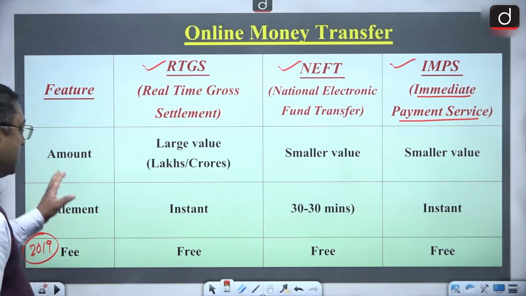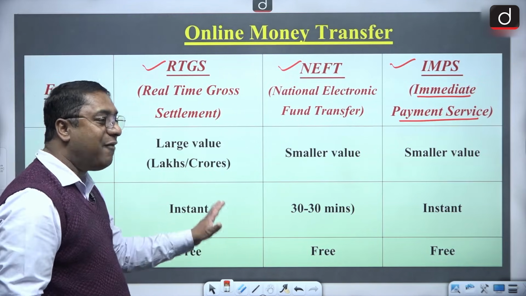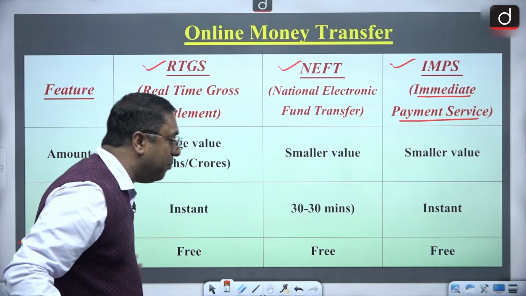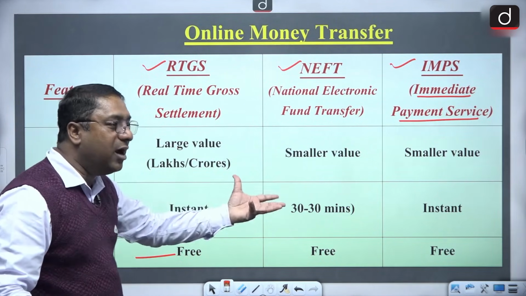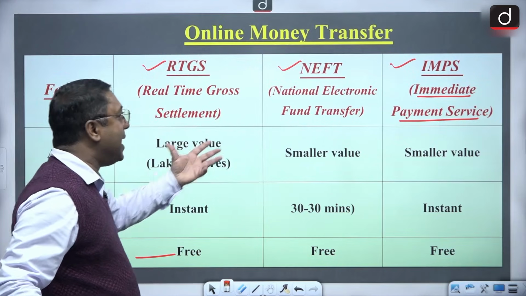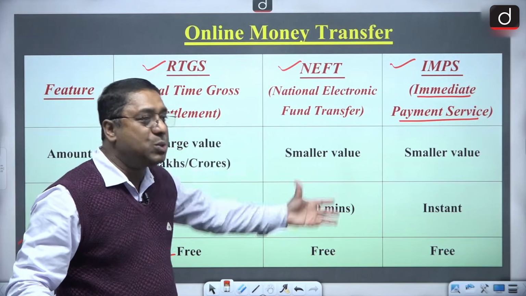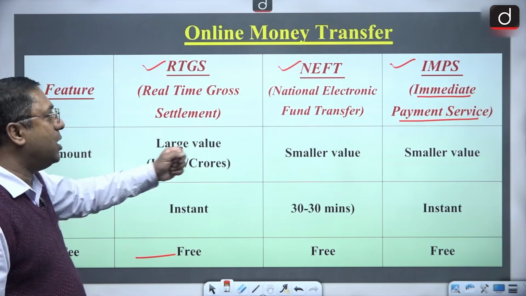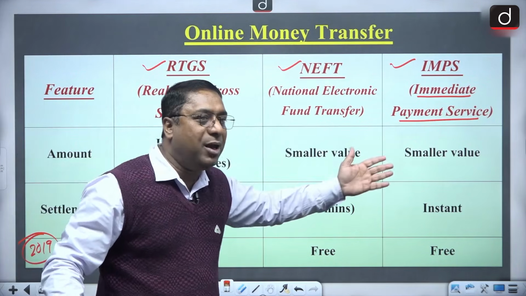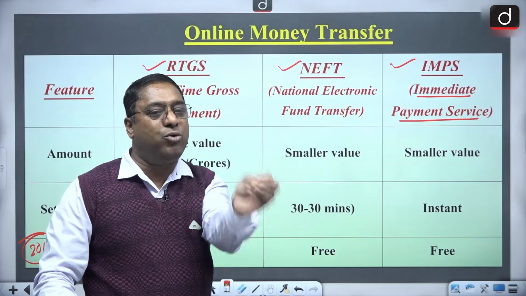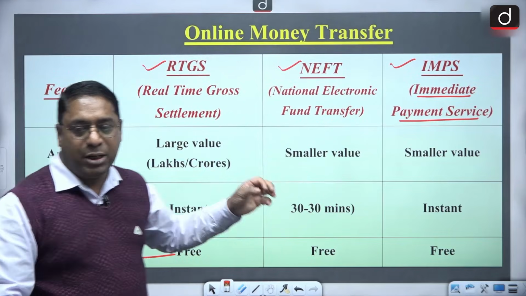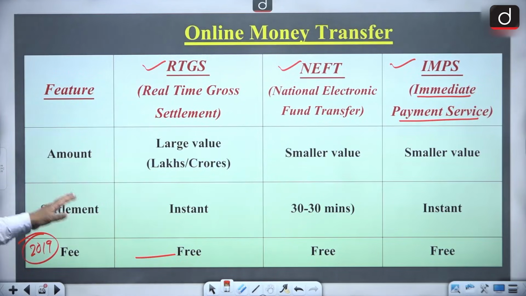And when we talk about the year 2019, these services after 2019 were made free. That means earlier, when we were doing transfer of money with regard to RTGS or NEFT or IMPS, there was a certain amount of fees that was charged. But now that fee is not at all charged.